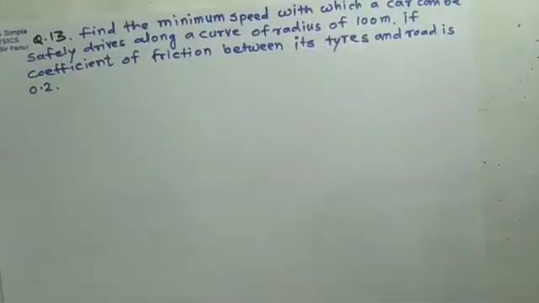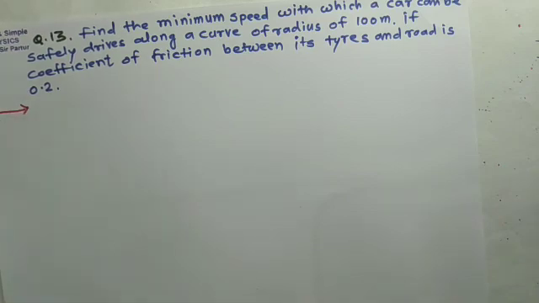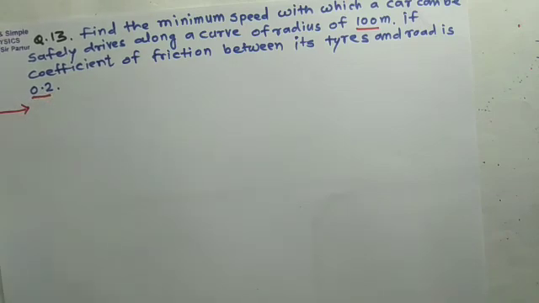And finally in section B, question 13 is also numerical type. That is, find the minimum speed with which a car can be safely driven along a curve of radius 100 meter if the coefficient of friction between its tire and road surface is 0.2.